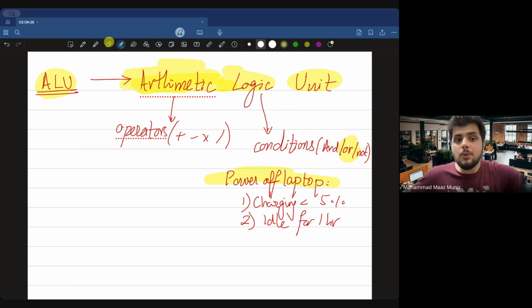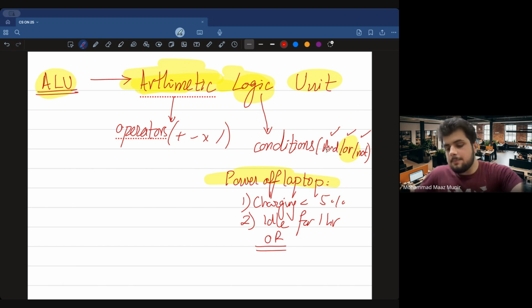So when we are dealing with conditions, जब आपकी conditions आ जाते हैं, that part is basically addressed by the logic. Say that comes under logic. तो आपके लॉजिक्स 3 टाइप्स की बन सकते हैं. It could be done using और, और नॉट. और और नॉट क्या होता है कि एक, अब ये जो example है, this is OR example. Why is it OR example? क्योंकि इनमें से एक भी कंडीशन मीट होगी तो just power off the laptop.